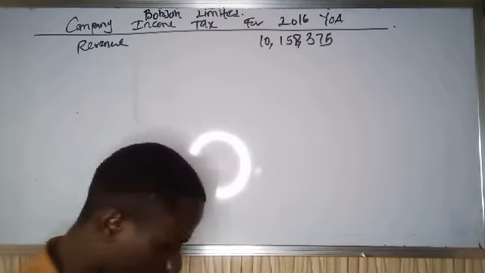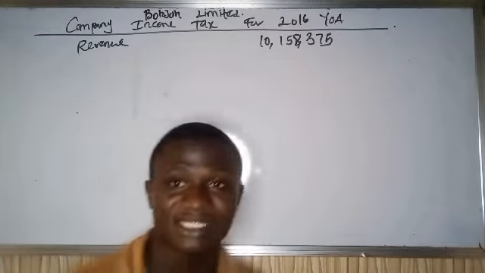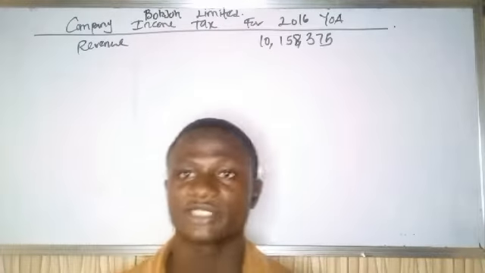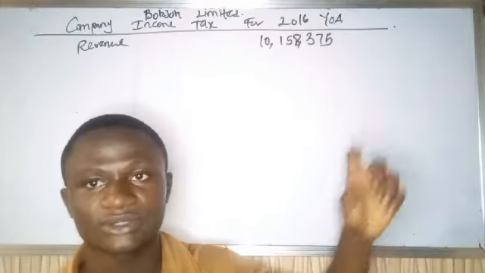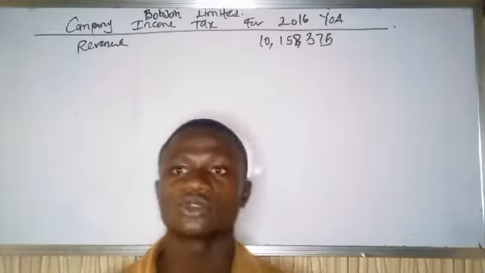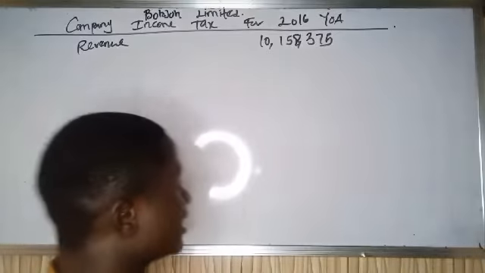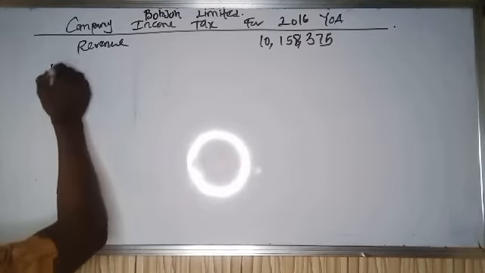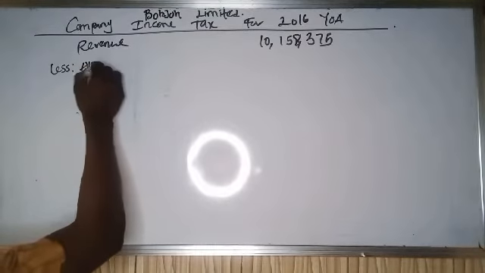So now the next thing we need to do is to deduct our allowable expenses, because this is the revenue and allowable expenses have not been deducted. Less allowable expenses.